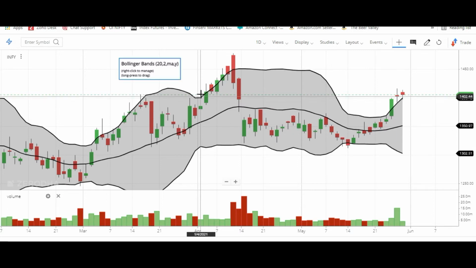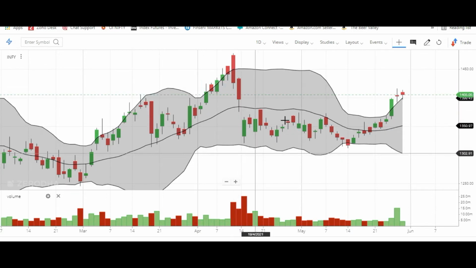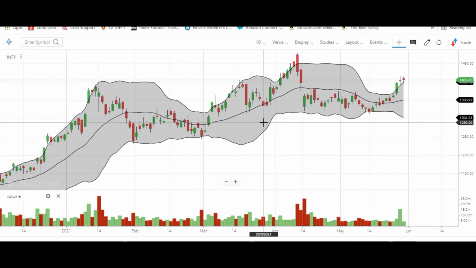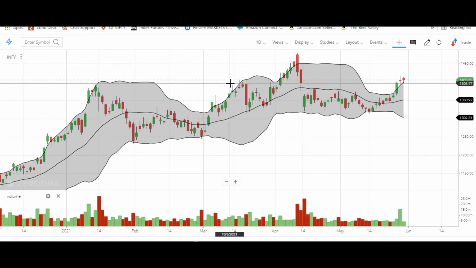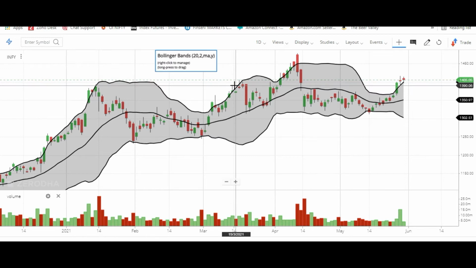So that's a little about the three different lines that we get to see here. Now, how do we trade with these three lines? There is the very layman's view, and there is the view of advanced traders on the Bollinger Bands.